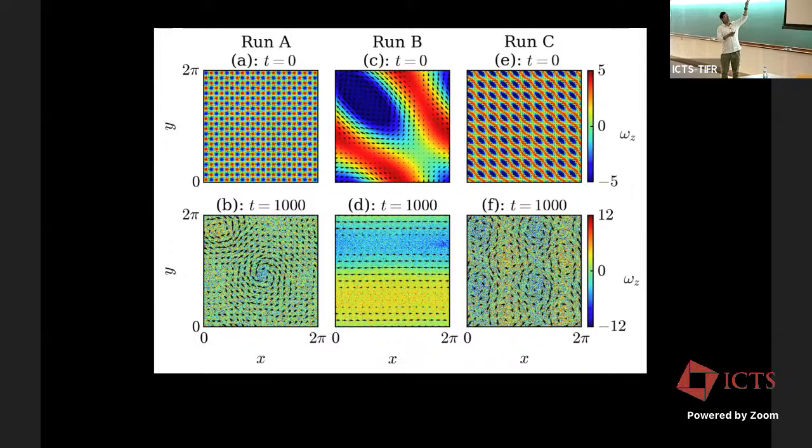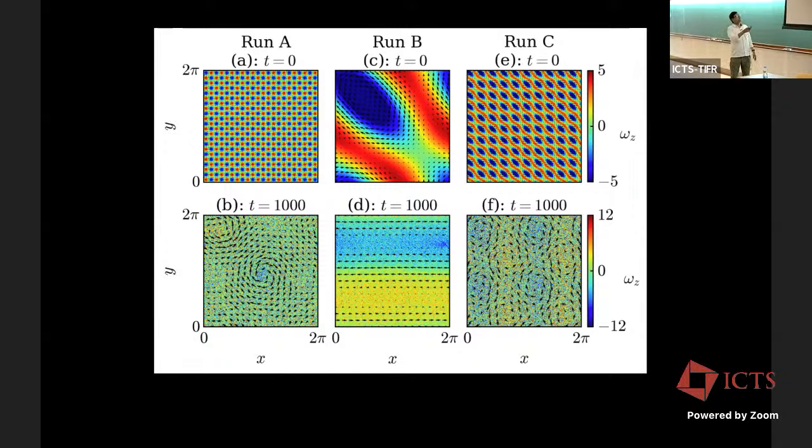So we start with 3 initial conditions. So run A, run B, run C. And these are set of vortices. In fact, many of them. It's a 10 by 10, 100 vortices here. This one has less number of vortices, but we put interaction among them. So there is always interaction which is coupled in this initial condition. And this is basically 3 modes we put, the Fourier modes (1,0), (0,1), and (1,1).